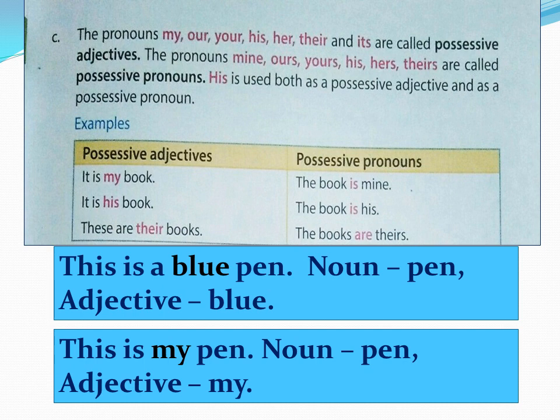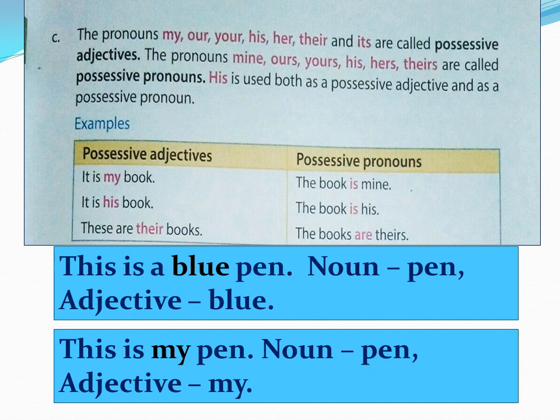Now you already know adjective. There is one more sentence. This is my pen. Pen is a noun. Whose pen is it? My. So this is again an adjective. But what is the difference between the above sentence and this one?